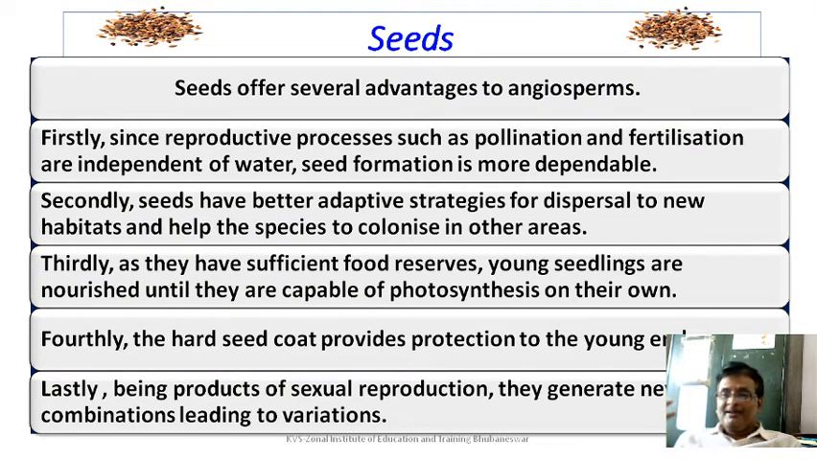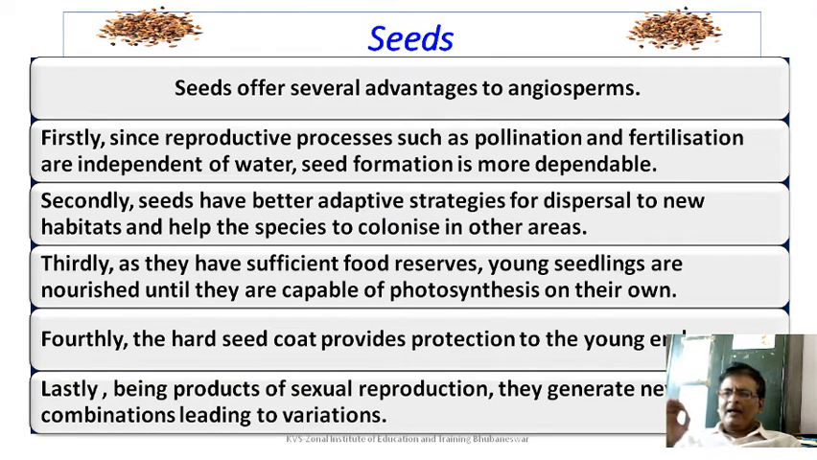Let us now talk about seeds. What are the advantages of seed for the angiosperm? Firstly, since reproductive processes such as pollination and fertilization are independent of water, seed formation is more dependable. Secondly, seeds have better adaptive strategies for dispersal to new habitats and help the species to colonize other areas. For a plant, because of gravity, the seed will fall just below it. In case dispersal does not take place, then survival and colonization will not happen.